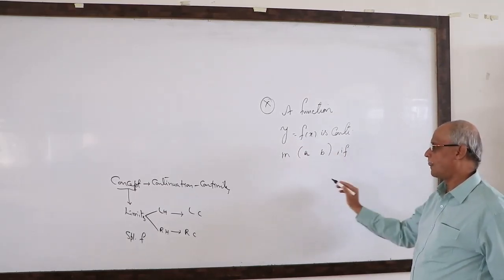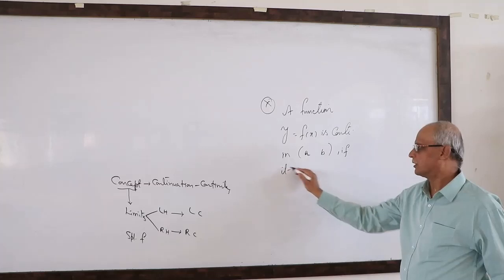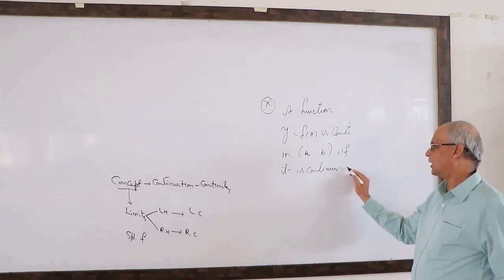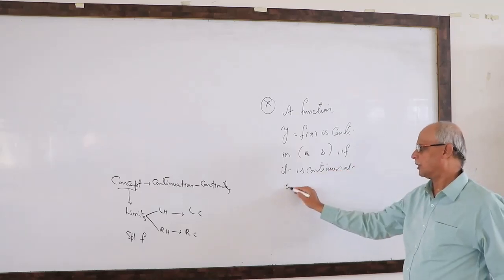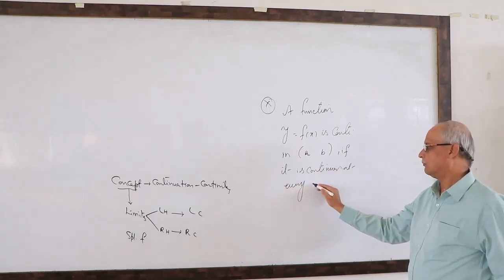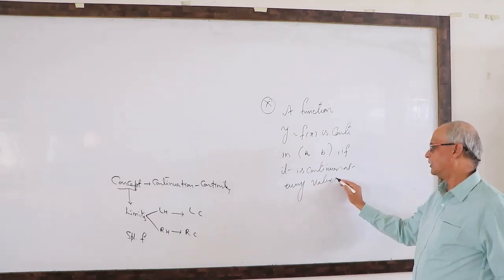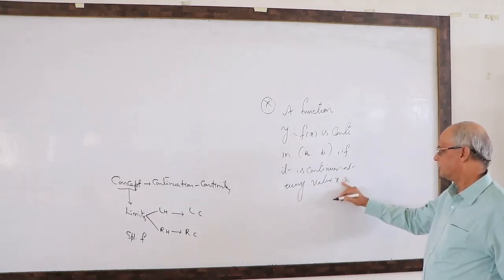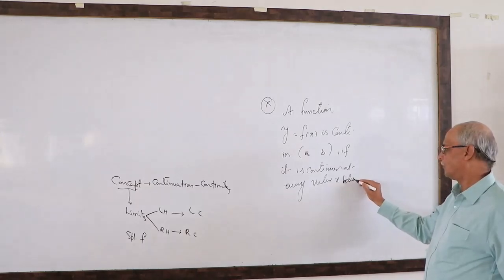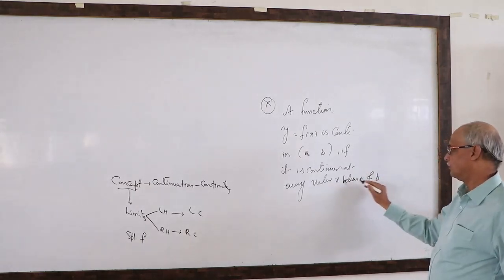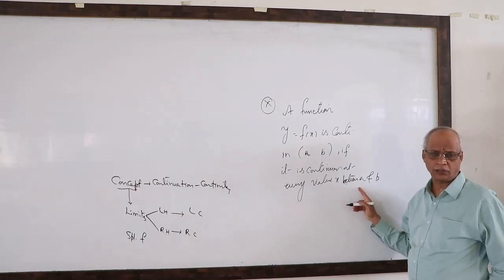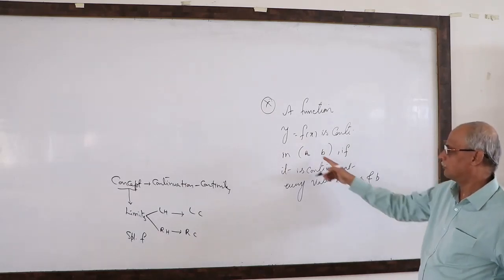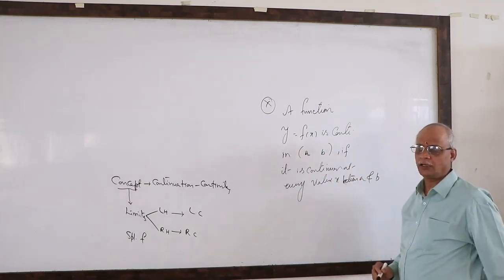If it is continuous at every value x between a and b, between only. You cannot start with a, you cannot end with b, because we already started with an open interval. End gates are not there.